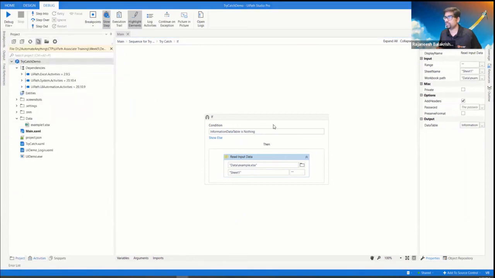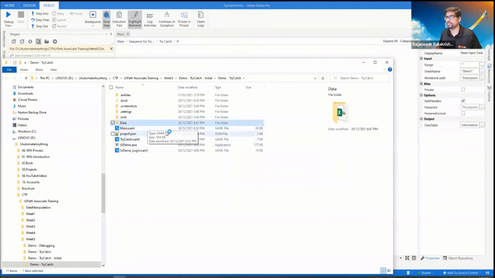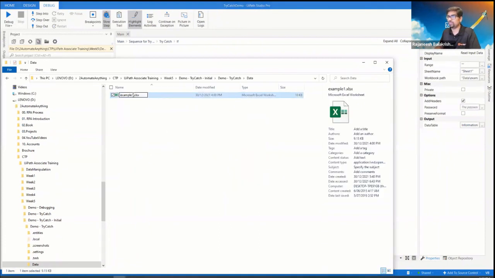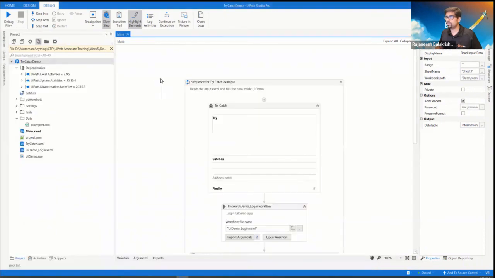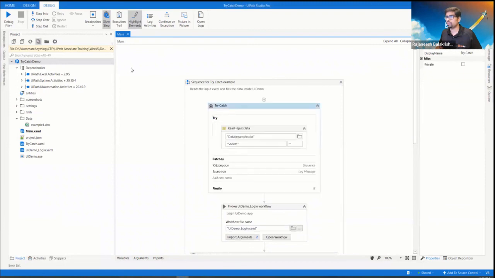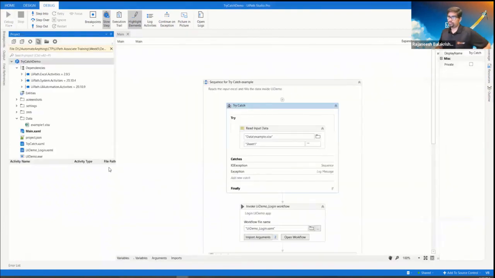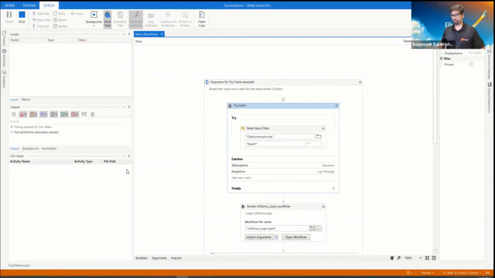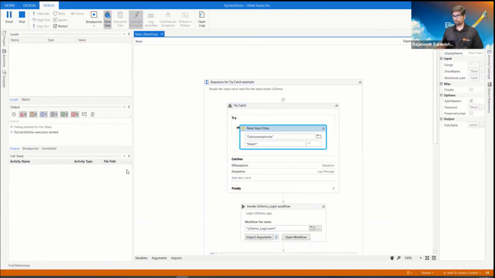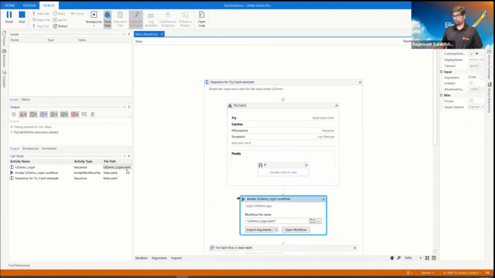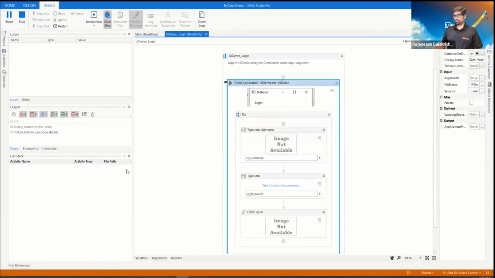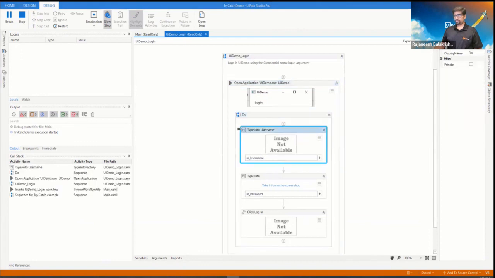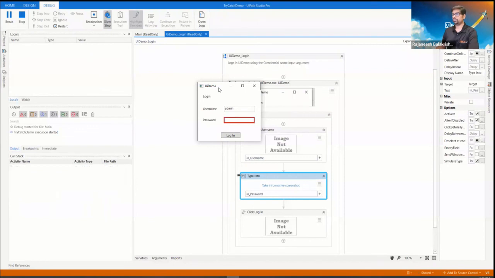The simplest way to fix this is just to change it back to example. So it gives the username and password.